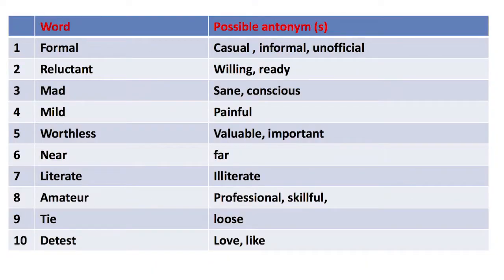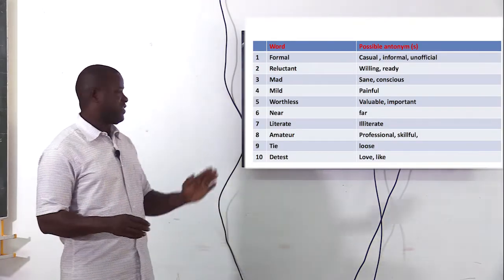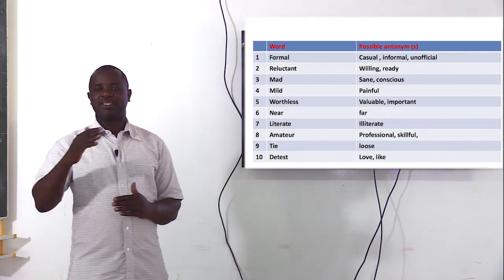Good. So number 6, near, far. Literate, illiterate. When we talk of literate, we mean somebody who can read and write. So the opposite is illiterate, somebody who cannot read and write. Now take note, when we talk of literate, it doesn't mean somebody who can speak only English language, but it means somebody who can read and write any language. Once the person can read and write, the person is literate.